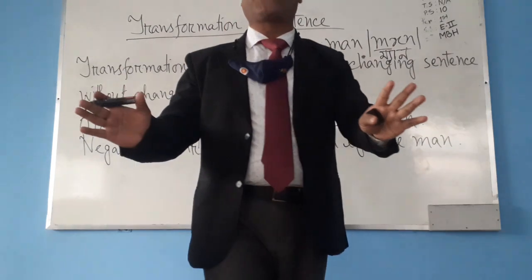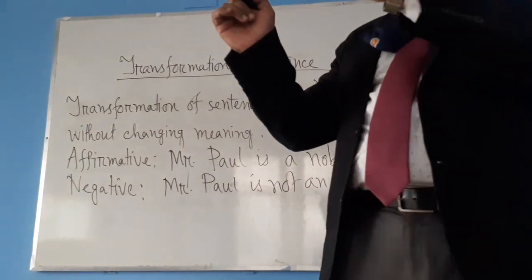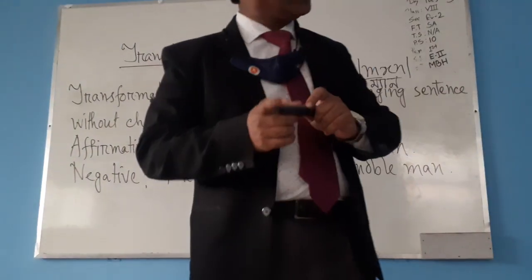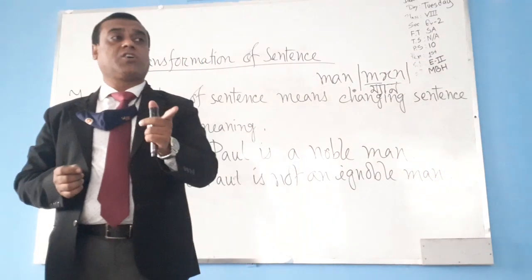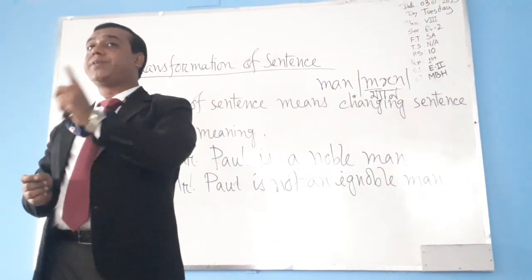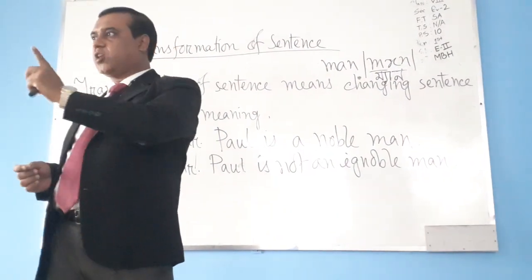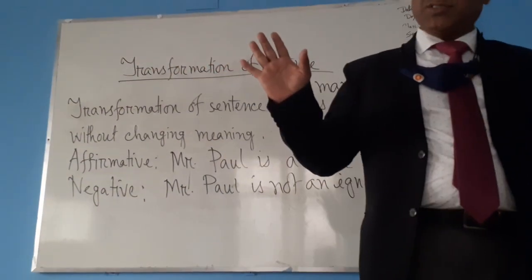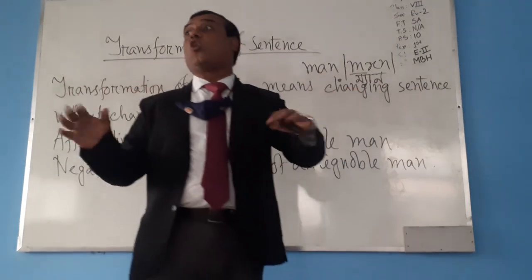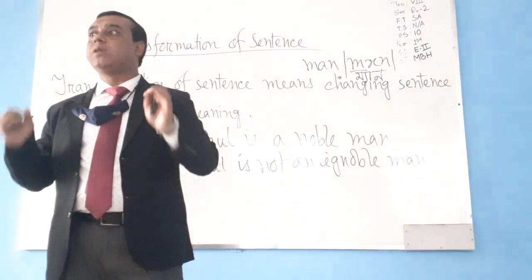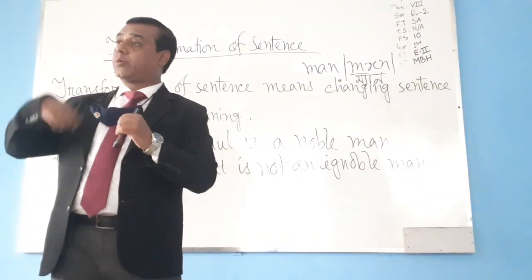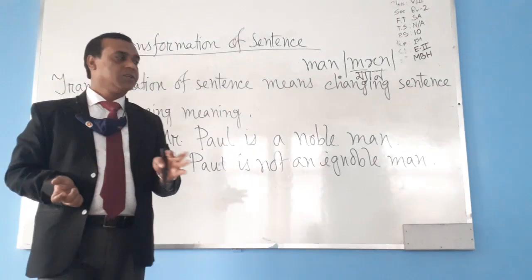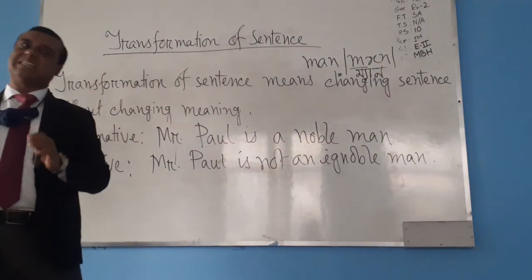This is called transformation of sentence. In transformation of sentence, you have to maintain condition and meaning. Clear, everybody? In Bangla, it is called ortho ebong shorto ঠিক রাখতে হবে. Clear? So, transformation is like that.